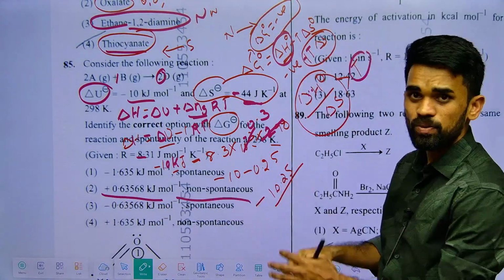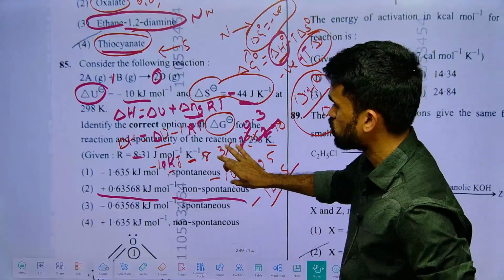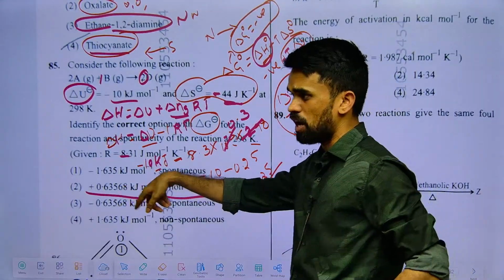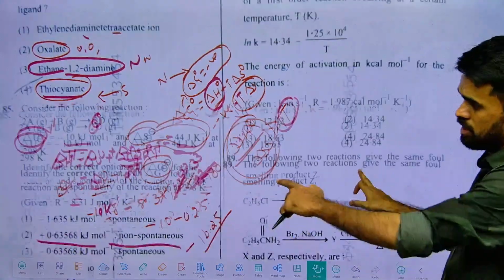So yeah, I just want to wind up this with the last 5 questions that are there. You can simplify this and tell me if you have any confusion. I will discuss that once again.